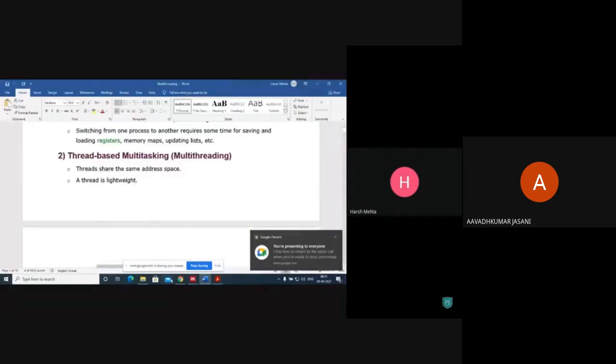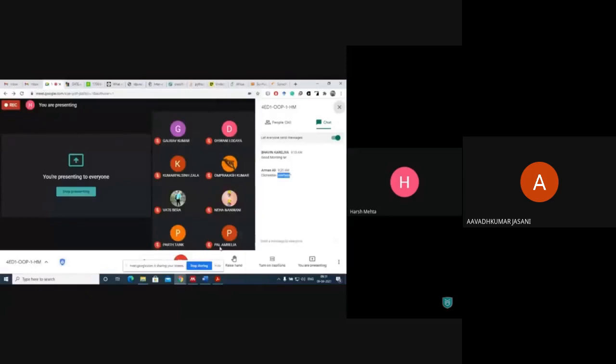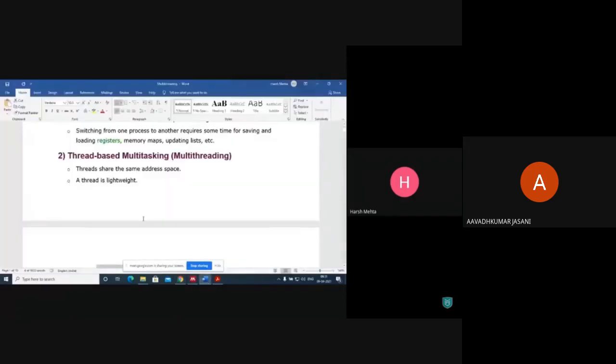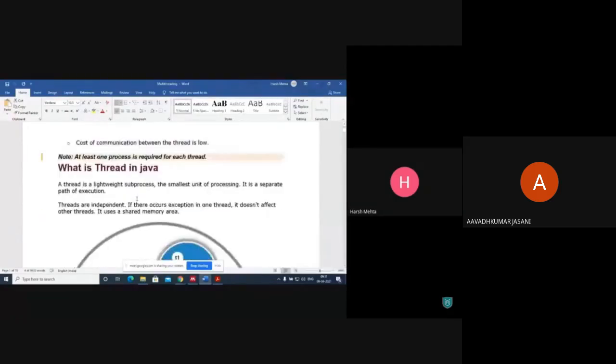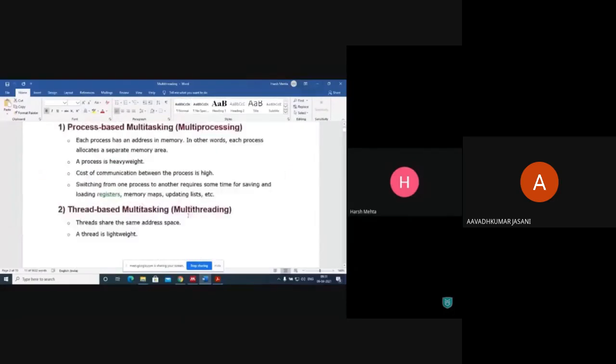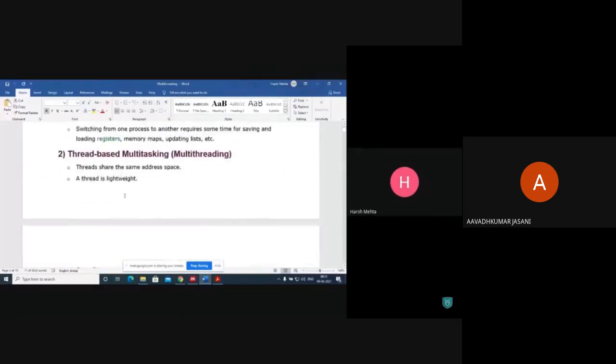So yes, multi-threading is where threads share the same address space. They are lightweight. So one process is required for each thread.